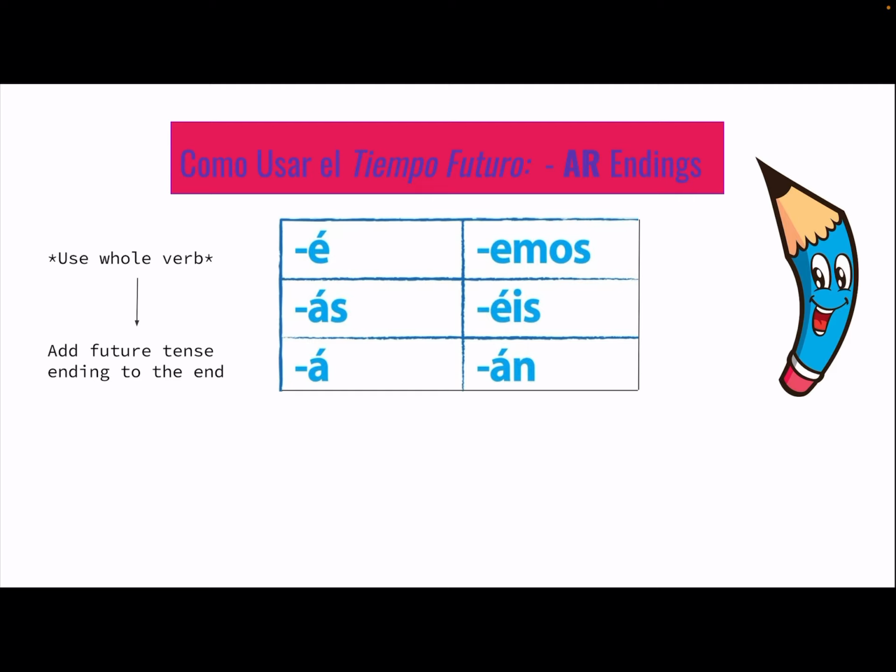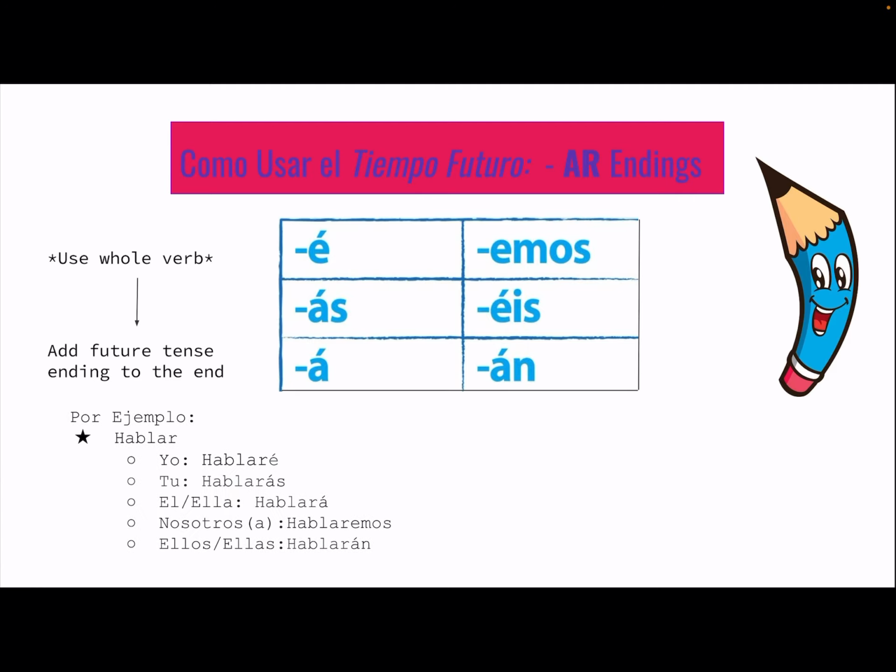Let's look at an example here using the verb hablar. So, por ejemplo, hablar: yo hablaré, tú hablarás, él, ella hablará, nosotros, nosotras hablaremos, ellos, ellas hablarán. So, let's try it one more time. Why don't you do it with me? Yo hablaré, tú hablarás, él, ella hablará, nosotros, nosotras hablaremos, ellos, ellas hablarán.